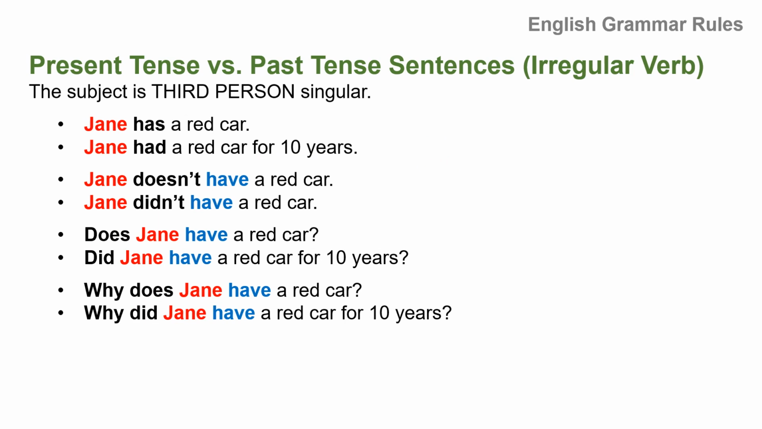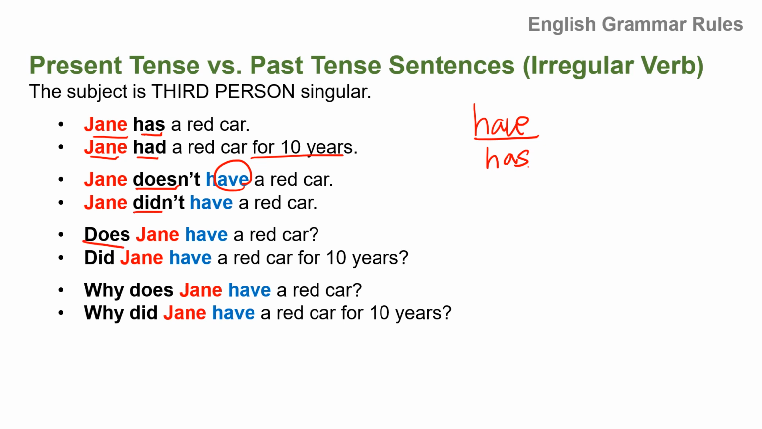Now the last one, have. Have is first and second person, singular and plural, and has is third person singular. Jane has a red car. In past tense, Jane had a red car for 10 years, and now she doesn't have the car anymore. Doesn't have. Jane doesn't have a red car.